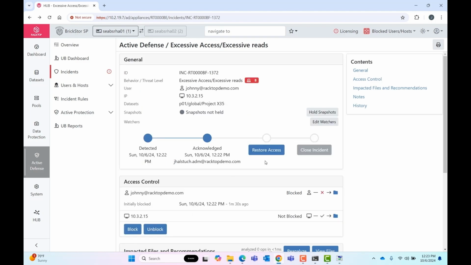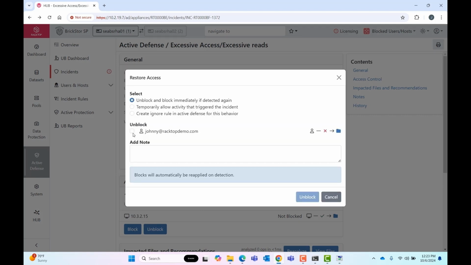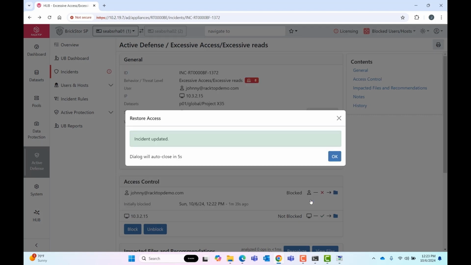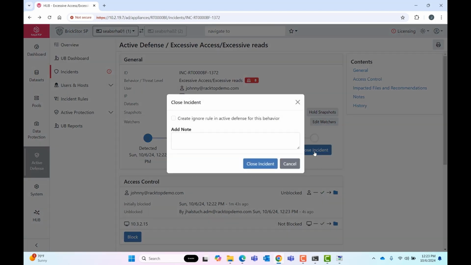So for demo purposes, we're going to unblock this user. And so we're going to unblock, and we will immediately block if we see this type of thing again. So we're going to unblock that. Now we can see we've restored access for the user, and then we could eventually close the incident.